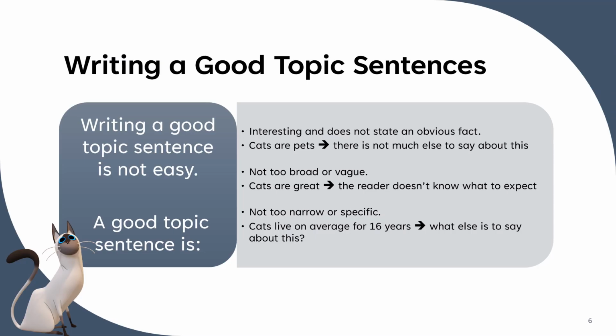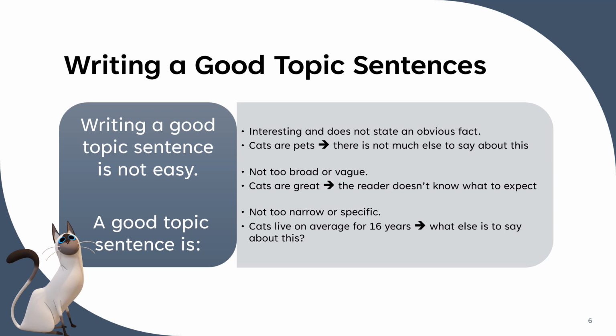So writing a good topic sentence is not easy. A good topic sentence is going to be interesting and not state an obvious fact. So if we say cats are pets, there's not much else to say about this. People already know this about cats. You don't want it to be too broad or too vague. I always say, think about Goldilocks and the Three Bears.